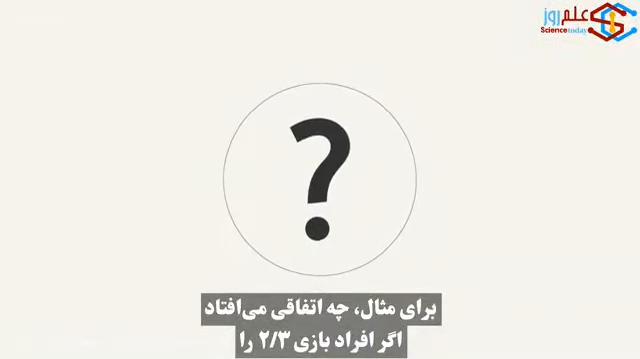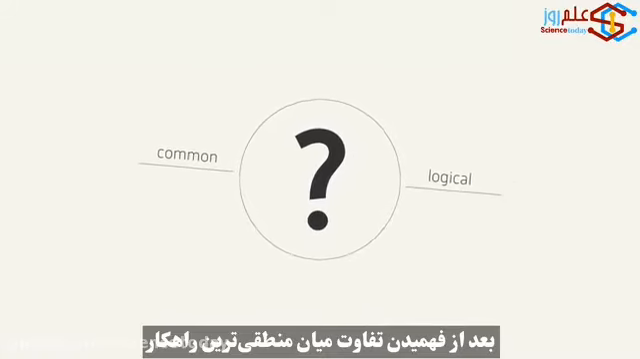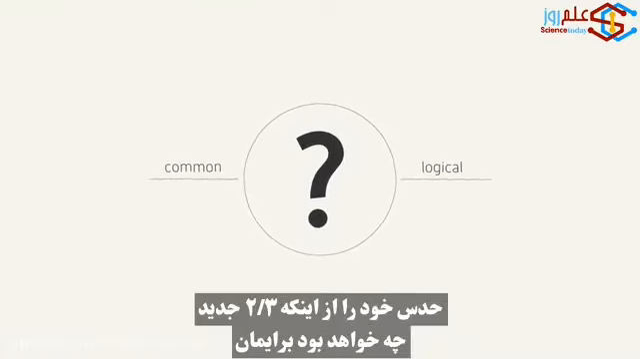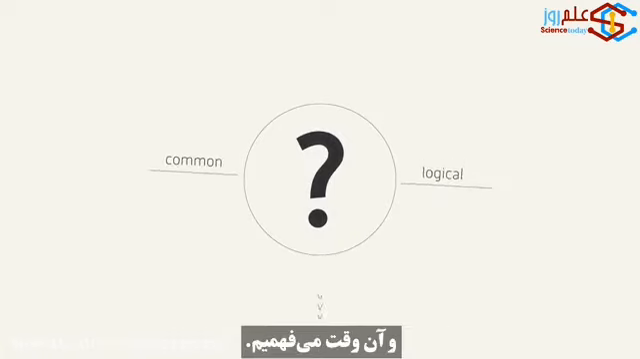For instance, what would happen if people played the 2/3 game after understanding the difference between the most logical approach and the most common? Submit your own guess at what 2/3 of the new average will be by using the form below, and we'll find out.